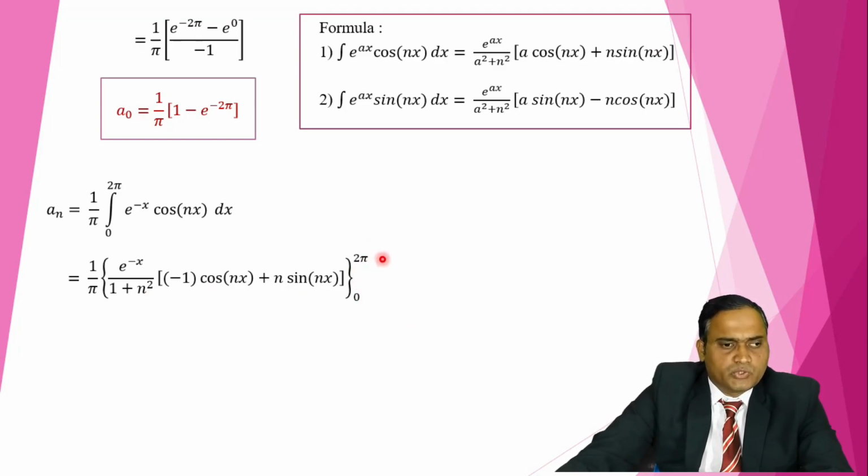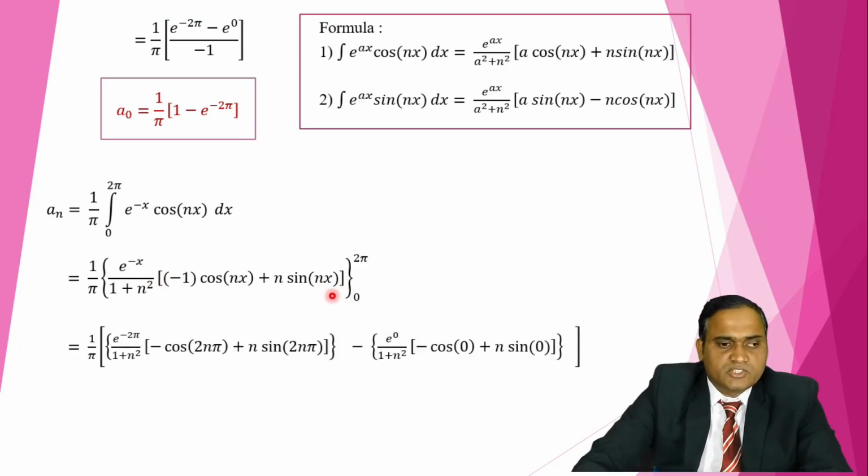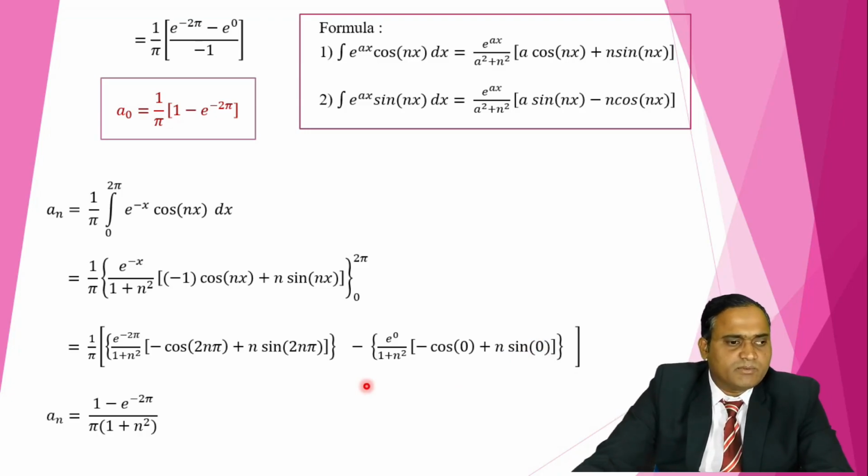Now we have to substitute upper limit minus lower limit. First we substitute the upper limit, so x is replaced by 2 pi, minus the lower limit, so x is replaced by 0. So we get these two terms, subtracted. We know that cos 2n pi is 1 and sin 2n pi is 0. Cos 0 is 1, sin 0 is 0. Now we just have to simplify. After simplification, we get the an value: 1 minus e raised to minus 2 pi upon pi into 1 plus n square. This is the an value.